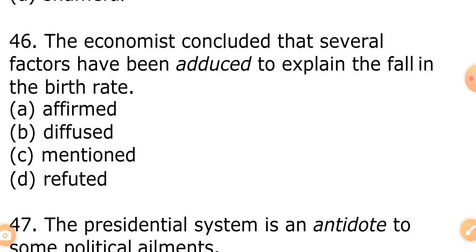Now the last question, 46. The economists concluded that several factors have been adduced to explain the fall in the birth rate. The opposite meaning of adduce: A, affirmed; B, diffuse; C, mentioned; D, refuted. What do you think is the answer? Is it affirmed, is it diffuse, is it mentioned, or is it refuted?